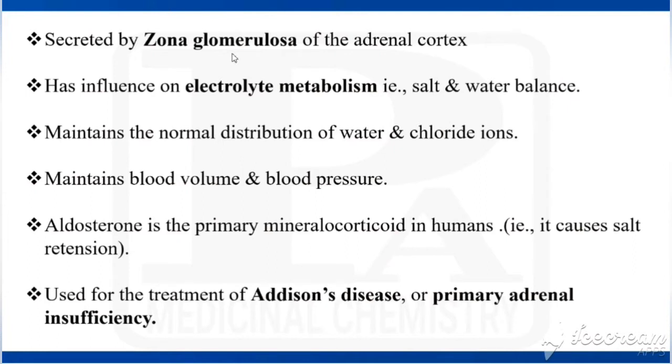Already we have seen glucocorticoids are secreted by the zona fasciculata of the adrenal cortex, whereas mineralocorticoids are secreted by the zona glomerulosa of the adrenal cortex. It has influence on electrolyte metabolism, that is salt and water balance. It maintains the normal distribution of water and chloride ions and maintains the blood volume and blood pressure. So aldosterone is the primary or main mineralocorticoid in humans because it causes salt retention. Mineralocorticoids are used in the treatment of Addison's disease or primary adrenal insufficiency.